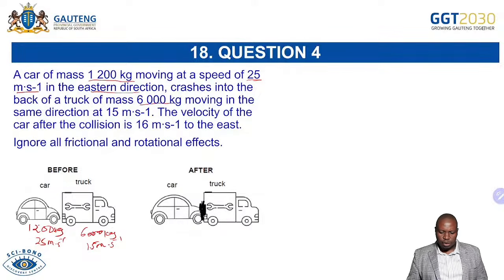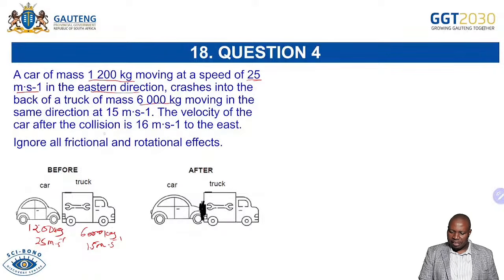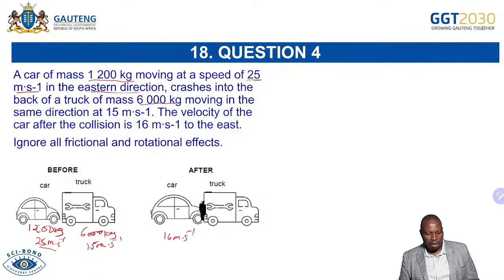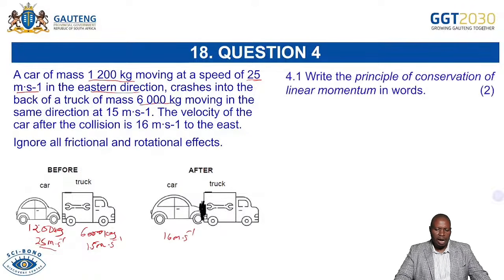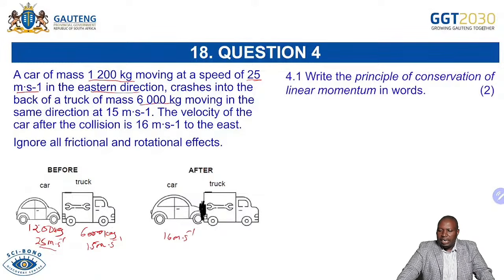And then they are saying the velocity of the car after the collision is 16. So you can see it was 25. It has decreased now to 16 meters per second. And then ignore all frictional and rotational effects. Now, without wasting time, write the principle of conservation of linear momentum.